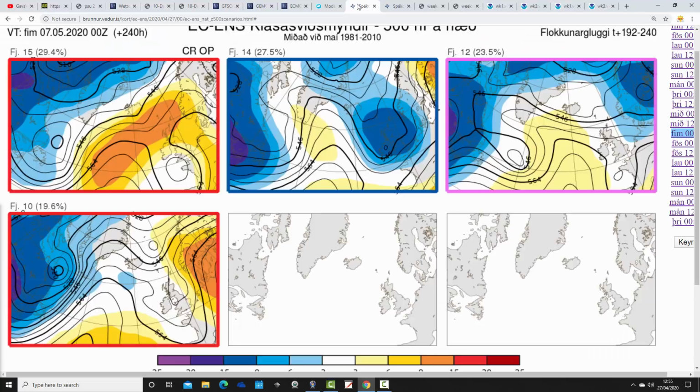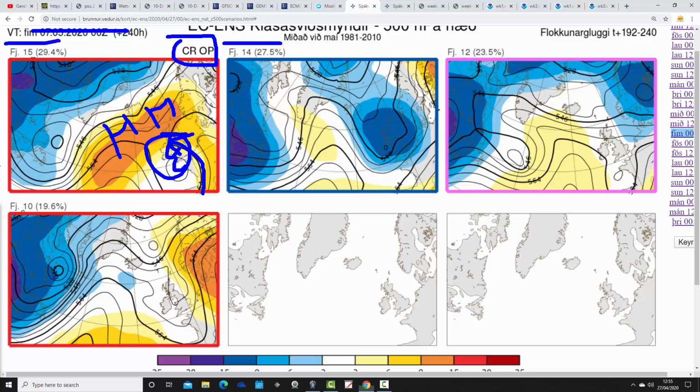These are the options on the table within the ECM ensembles for day 10 from the Icelandic Met Office. It gets us to the 7th of May. We have 15 members of the ECM ensembles, including the control and the operational run, that have high pressure away to our northwest, but a trough of low pressure is through here. And so what that would do is bring up the winds from the south, so it is quite warm, but the low pressure towards the south-southwest will keep us quite unsettled.